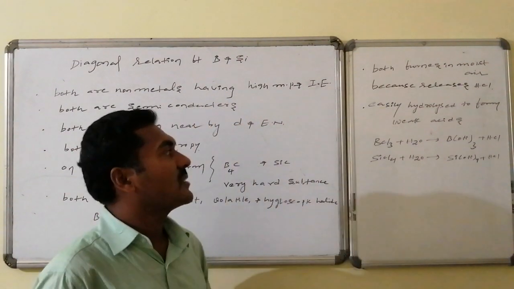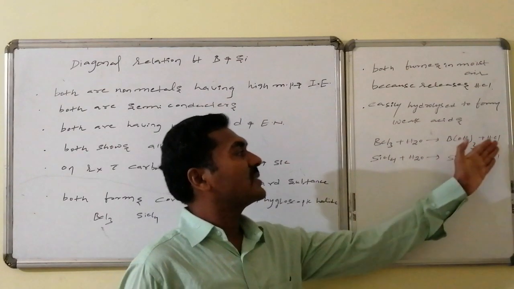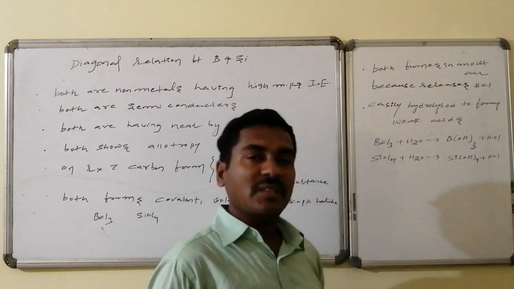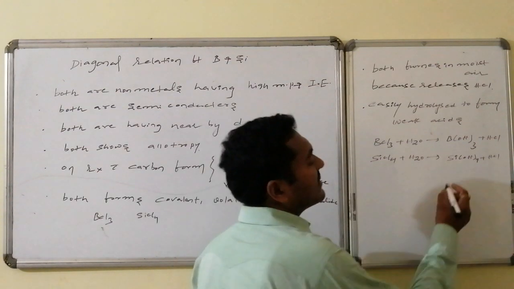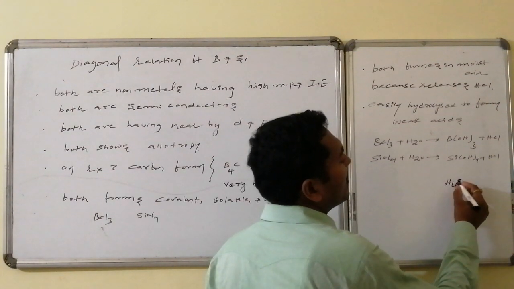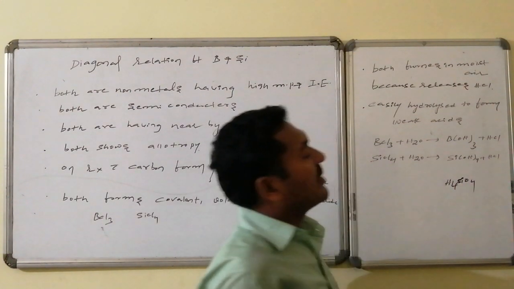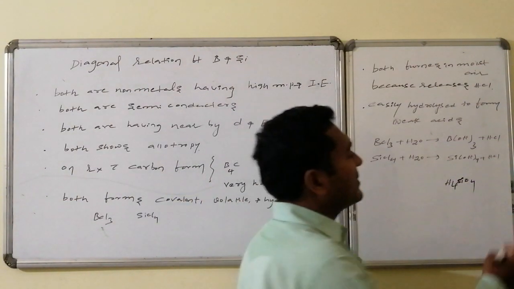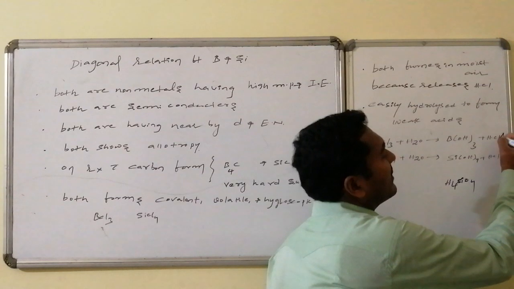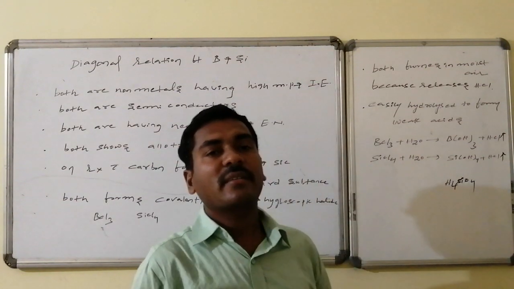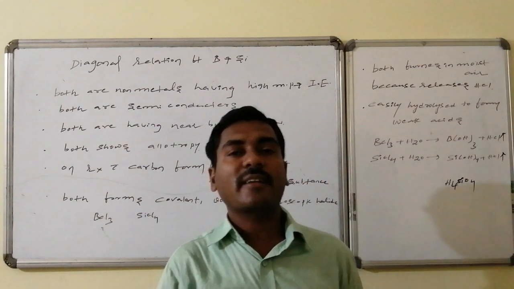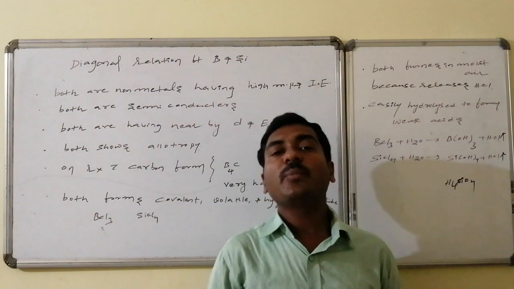They easily undergo hydrolysis to form weak acids like boric acid followed by HCl, and silicic acid, otherwise orthosilicic acid, which we can write as H4SiO4, followed by HCl formation. This is a gas, and that is why fumes appear. Hence, these halides, boron trichloride as well as silicon tetrachloride, act as fuming substances.